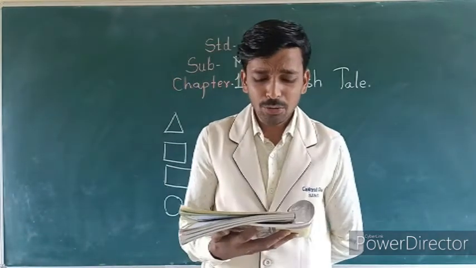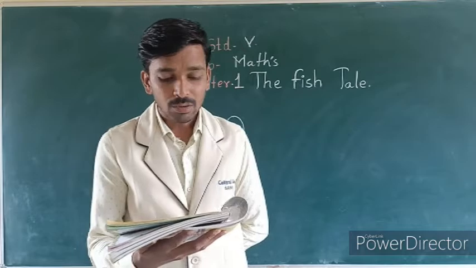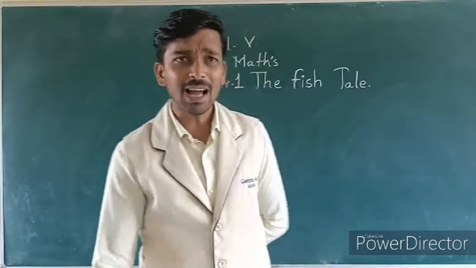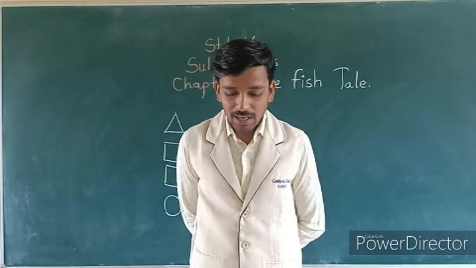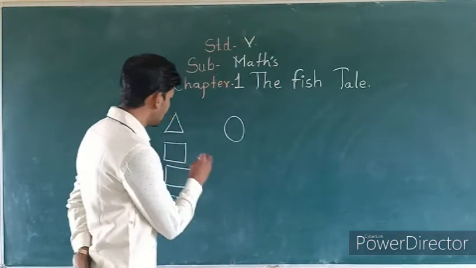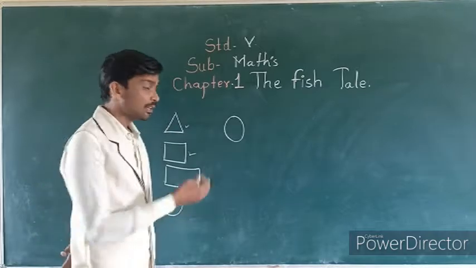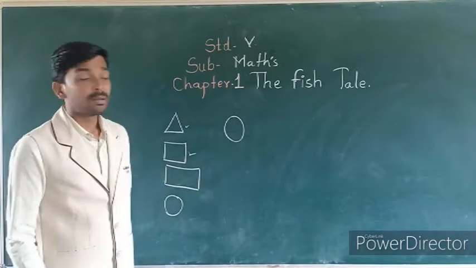Next, try to use a square and a triangle to draw a fish. We can try. Which shapes can we use? A square and a triangle. We can use these and draw a fish.